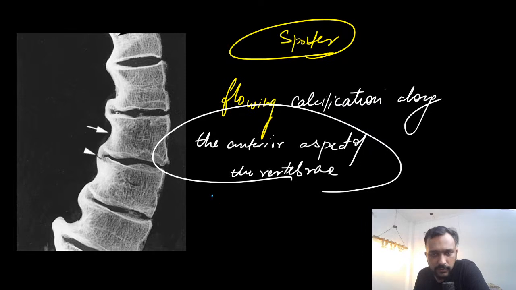Very good. This is seen in a patient with DISH.